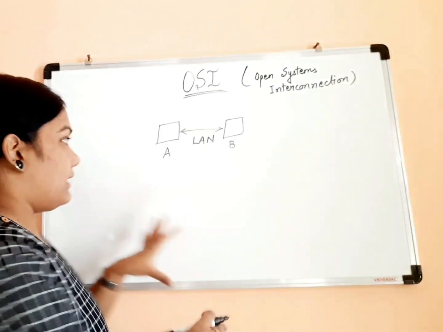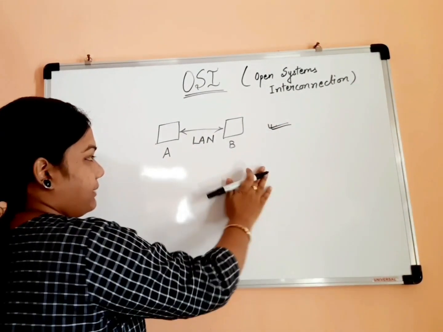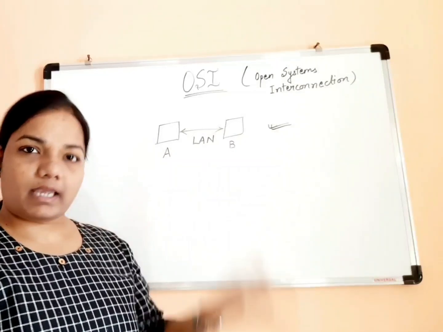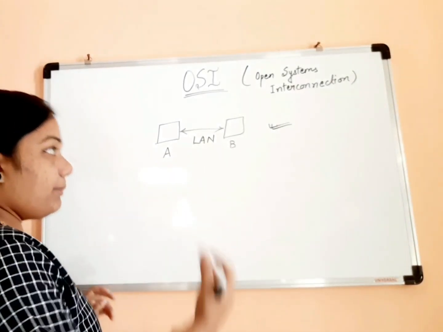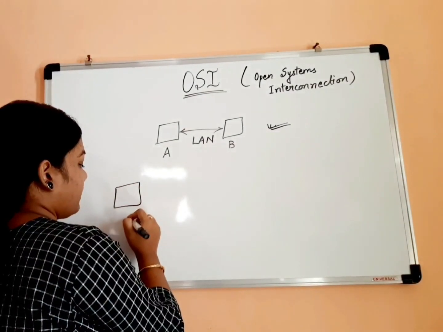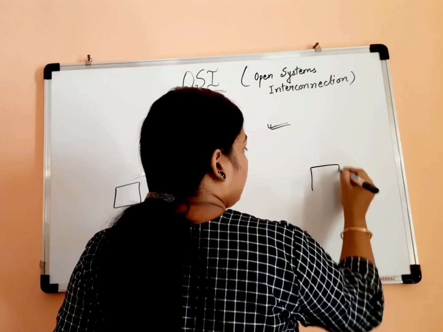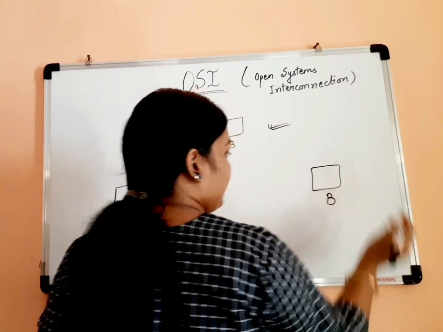In this scenario they can directly communicate with each other through a local area network cable. But what if one computer is in one network and another computer is in a completely different network?